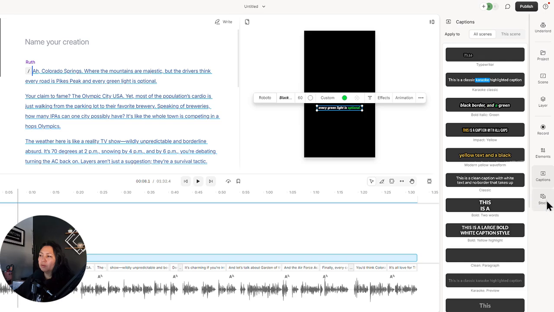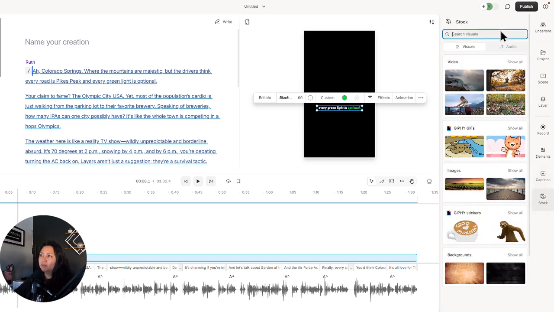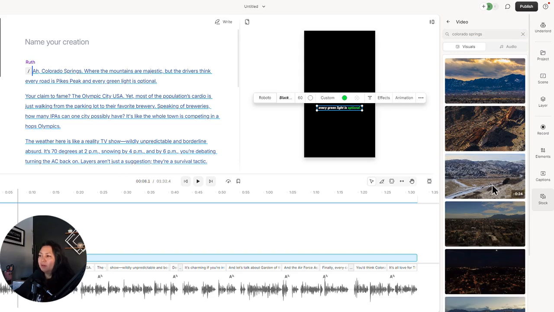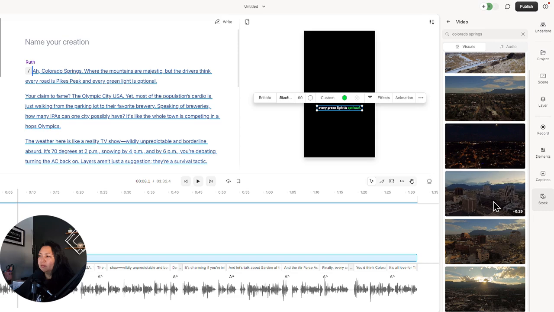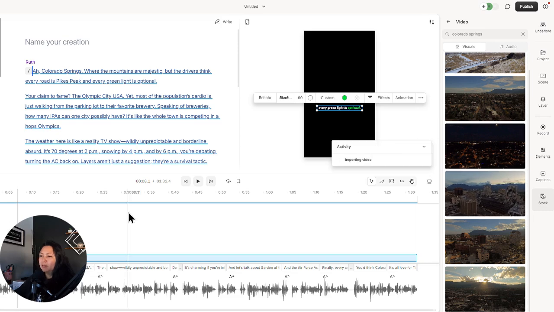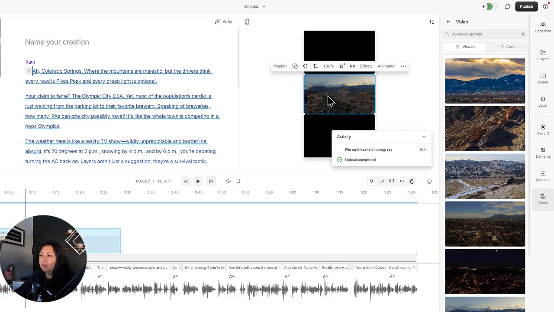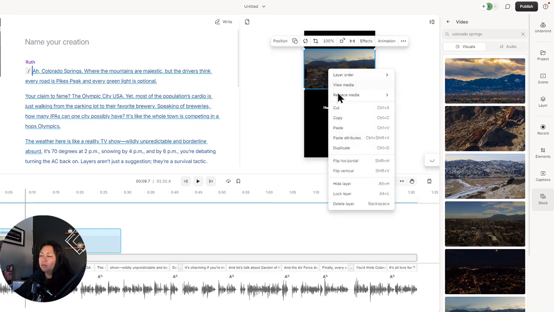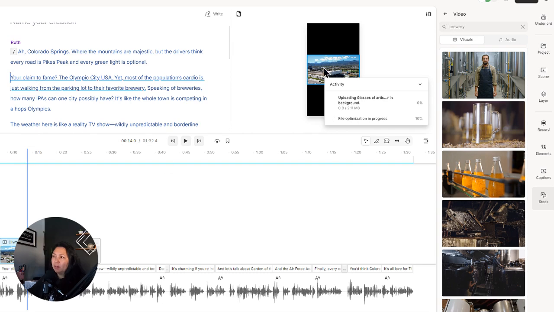So I am going to go over here to the stock button, and I'm just going to type in Colorado Springs. And as she's talking, right in the beginning where the mountains are majestic, but the driver is blah, blah, blah, I'm going to try and find a picture of this, and then I'm going to drop that on the timeline. And you might want to put the captions after because it'll layer on top. So do the media first and then put the captions. But if you do it like I did, just go ahead and layer order and send to back. I just click on it and then right click here.